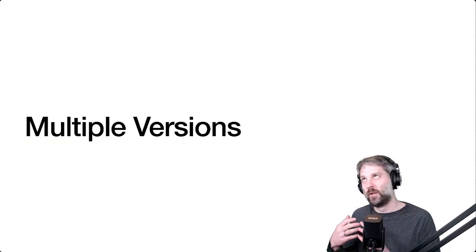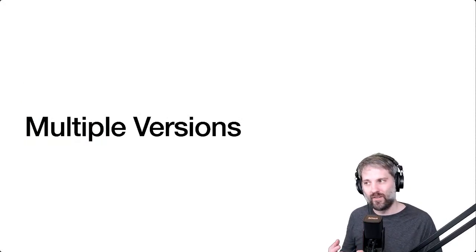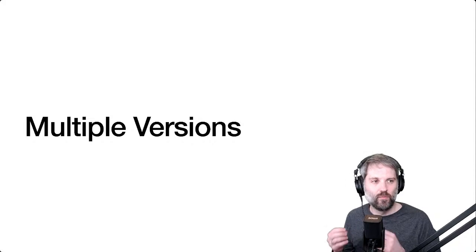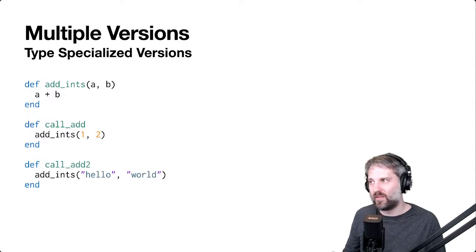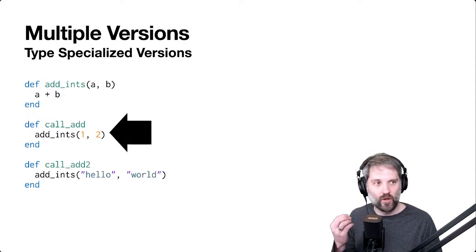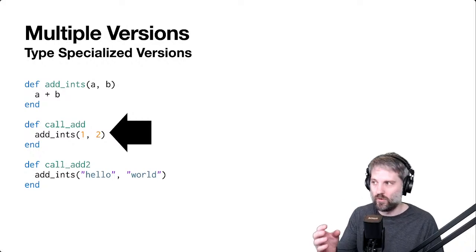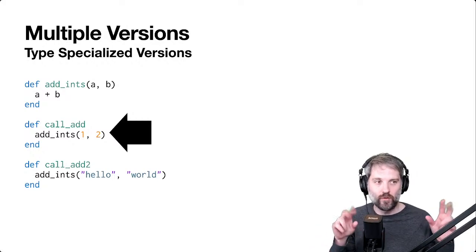Also, we're probably not going to get to this today, but I want to be able to have multiple versions of methods. For example, at this call site, it'll call into a version of add ints that's specialized for integer addition.